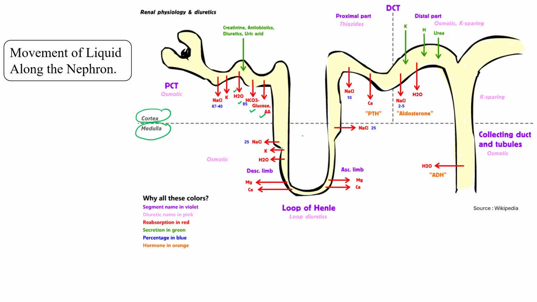While in the descending limb of the loop of Henle, only water, maximum water is allowed to be reabsorbed. While in the ascending limb, no water, only ions, mainly magnesium, calcium, and sodium ion, are allowed to be reabsorbed, but no water. Water is allowed to be reabsorbed only in this particular region.